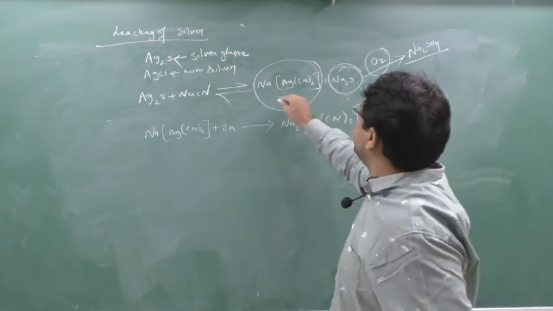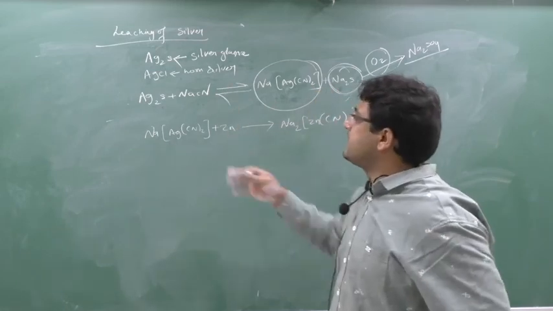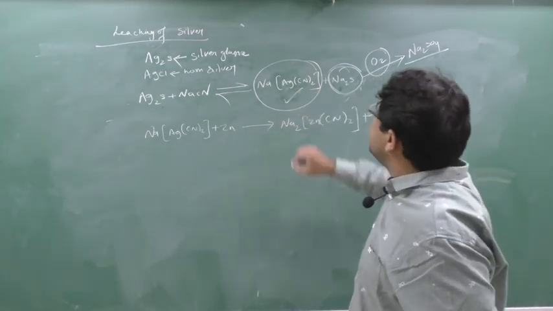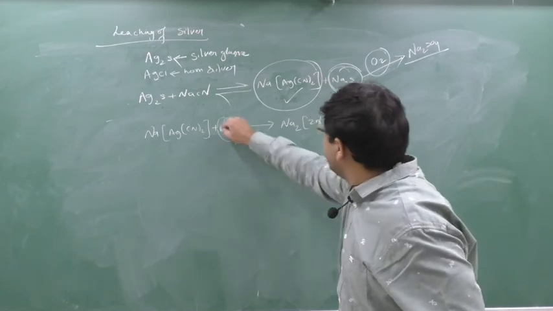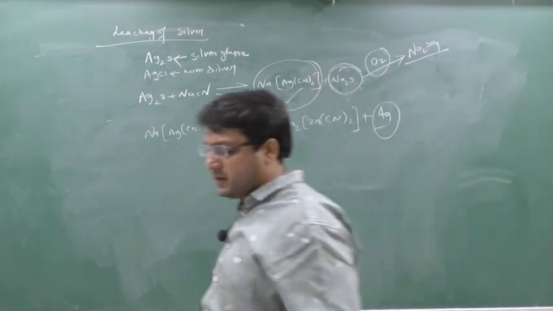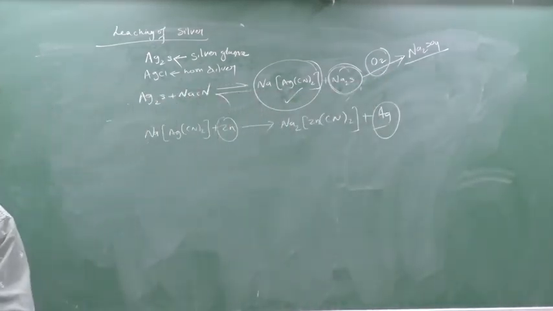So the remaining portion is what? Na[Ag(CN)2]. So the reversible reaction will not occur now. Now this Na[Ag(CN)2] I will react with zinc, and again I will get the pure silver. Right on this point.